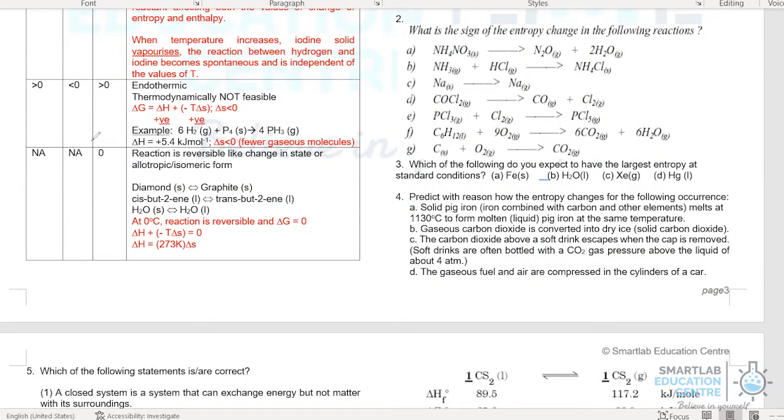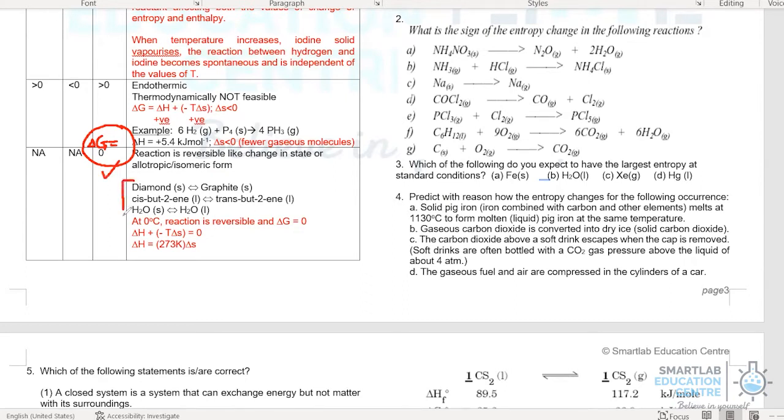So the last type of question that you will get is when change in G is equal to 0. Typically, when such questions are given, very little data is provided. And the reason is that by examining the chemical reactions, the student needs to arrive at the conclusion that change in G is 0. So let's give some examples.